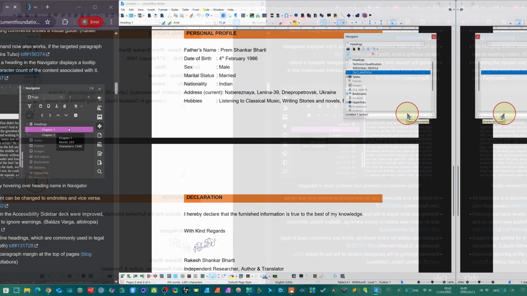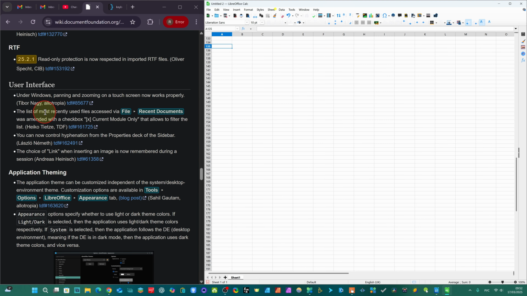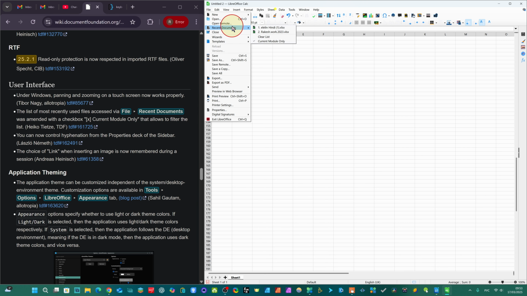Now let's go for our next new feature. Now the new features are about the user interface. The list of most recently used files is accessible via File and Recent Documents. Now you can see you have to come here to File, and in File you can check your recent works. For example, you see Edit. Before Edit you have File here. First just click here, and in File you have to come here to Recent.